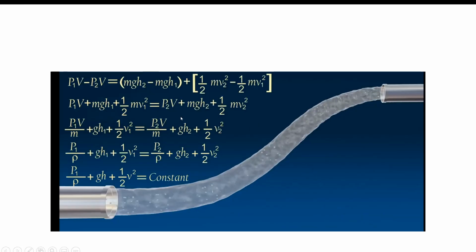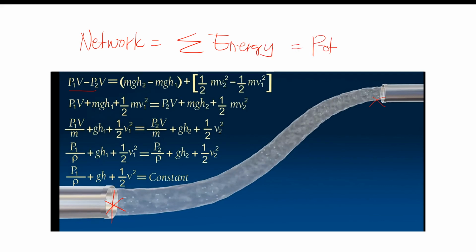So, we were saying that the network, no? Ito yung working network. Ibig sabihin mula sa point 1 papunta sa point 2. And the network is just the summation of energy. Ano yung energy? Potential plus kinetic. Anong formula sa potential? mgh kasi mg is weight or force, no? Tapos times height, no? Oh, work 'yun. Force times distance eh, no?